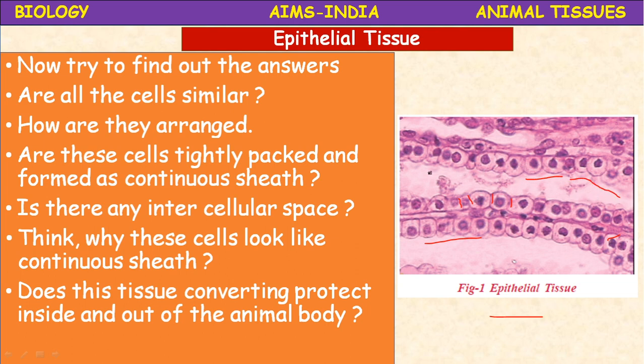So it is a tissue called epithelial tissue. It is the fundamental tissue in animals. It is present outside and inside the body organs. It covers and protects the organs. Our skin is the best example of this epithelial tissue.